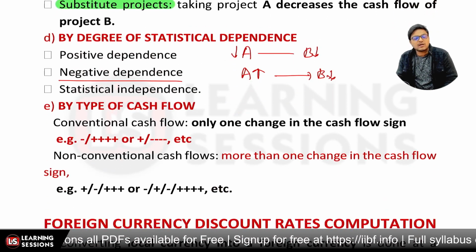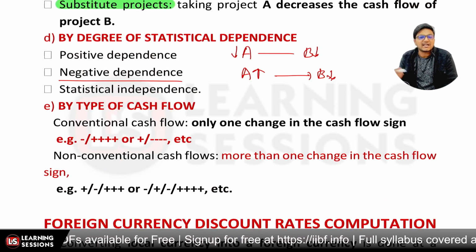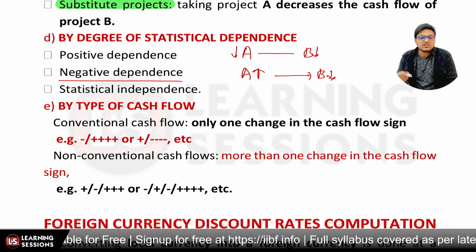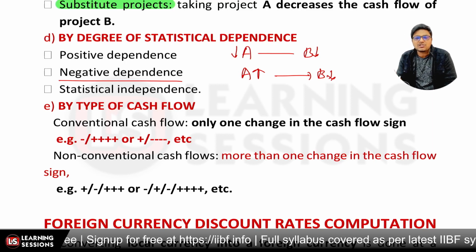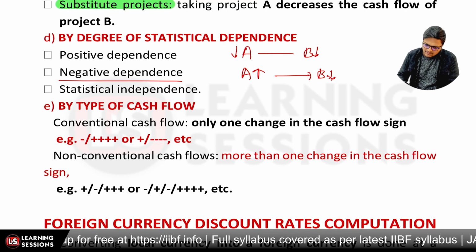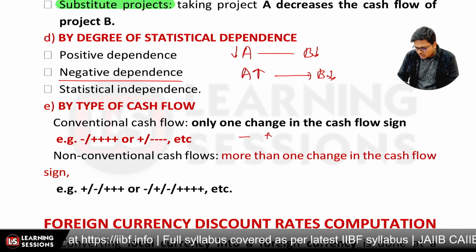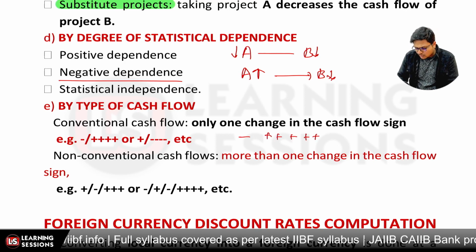And the fifth classification is as per the type of the cash flow. Now if we look at the conventional cash flow, there can be only one change in the cash flow sign. Like you basically invested the money before and now you're just going to receive the amounts. That's basically related to the traditional approach.